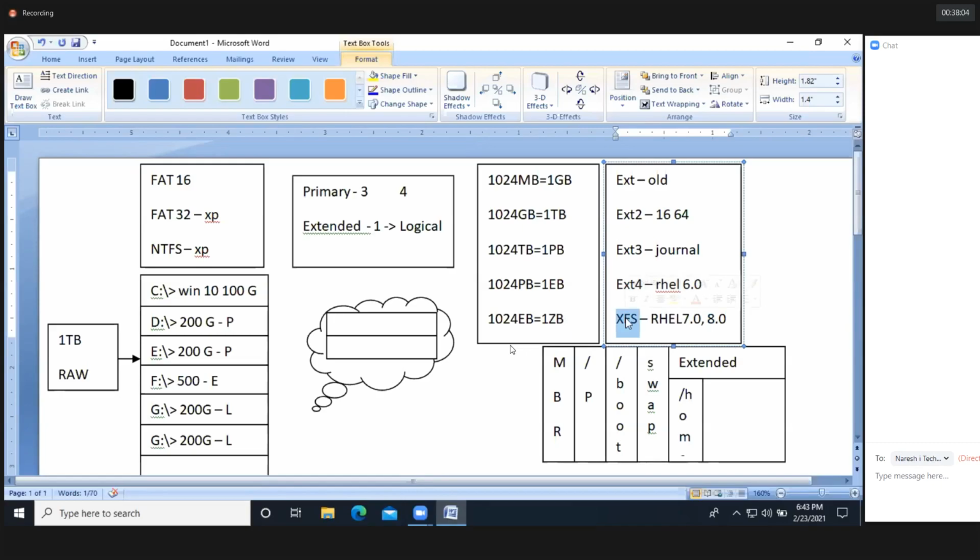So I hope you got it, guys. So here we don't have FAT16, FAT32 and NTFS. We'll have EXT and then the XFS file system. So EXT is for older versions, and EXT2, EXT3 we are also going to use for older versions only. EXT4 will be by default in RHEL 6.0. XFS will be by default in RHEL 7.0 as well as in 8.0. So now we are using RHEL 7.0, by default we'll have the XFS file system. Okay. So I hope you got it, guys.